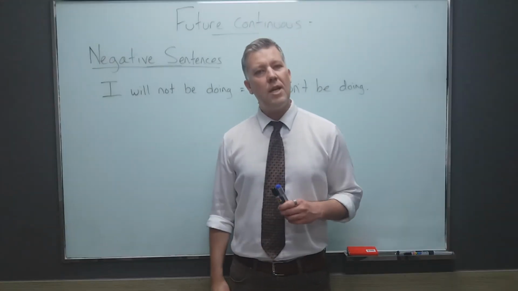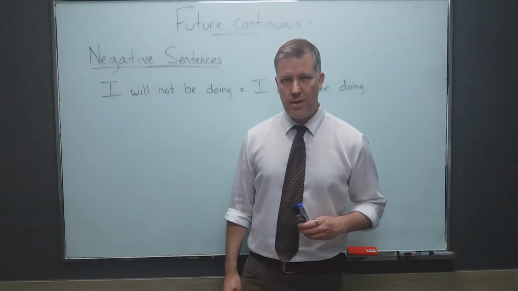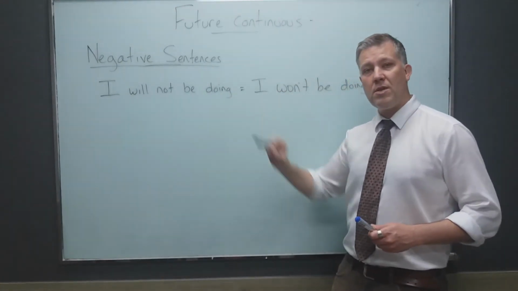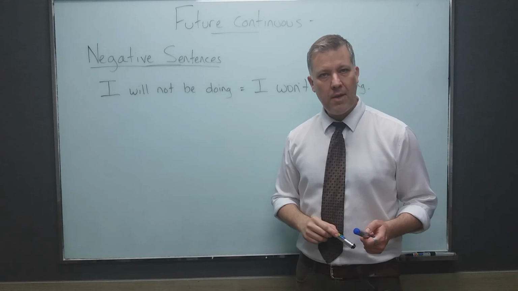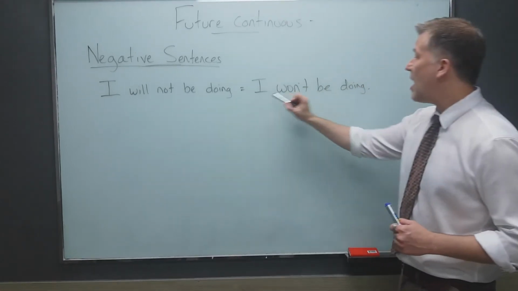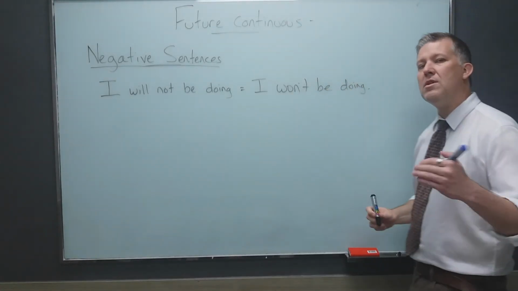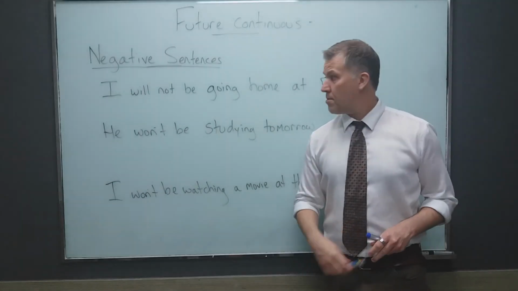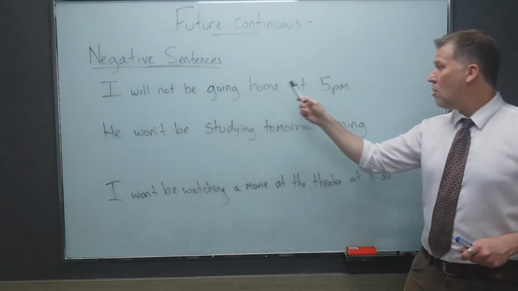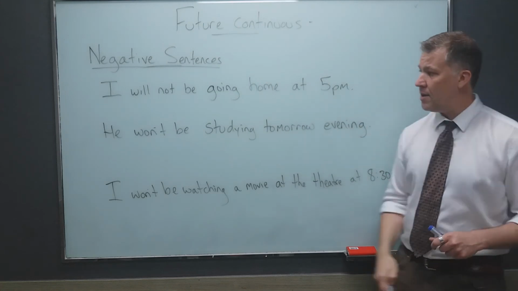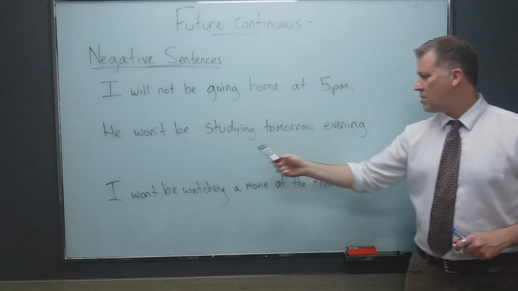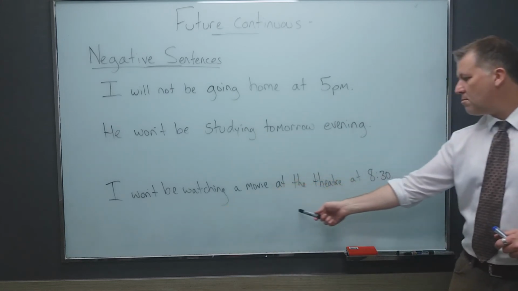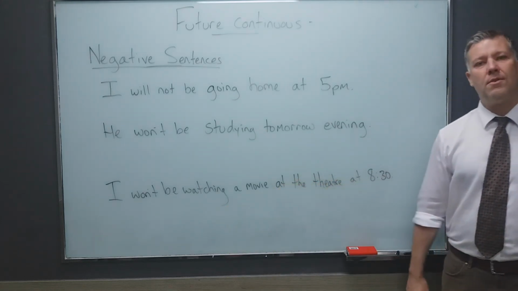Now let's look at negative sentences in the future continuous tense. Okay, simply, I will not be doing something at a specific time. And we can conjugate this as I won't be doing. Okay, will not always conjugates as I won't. Now let's look at some examples. I will not be going home at 5 p.m. Another, he won't be studying tomorrow evening. And finally, I won't be watching a movie at the theater at 8:30.